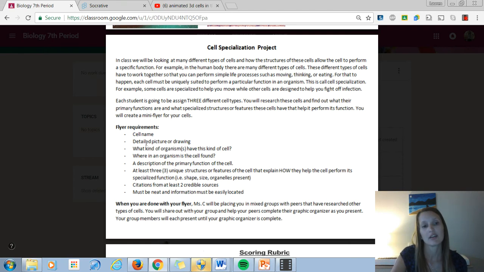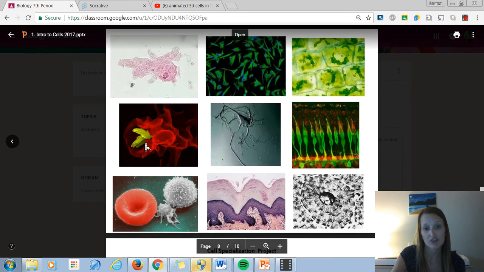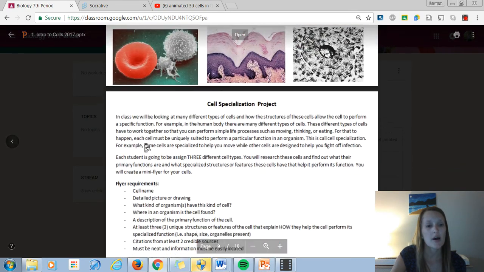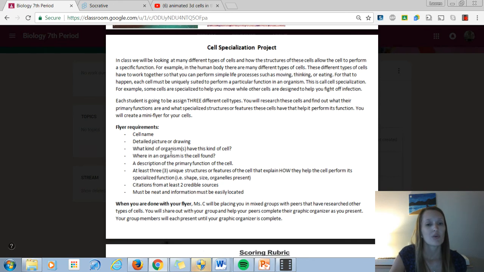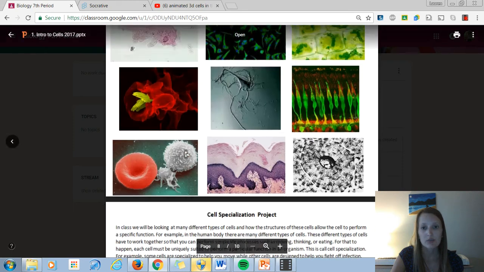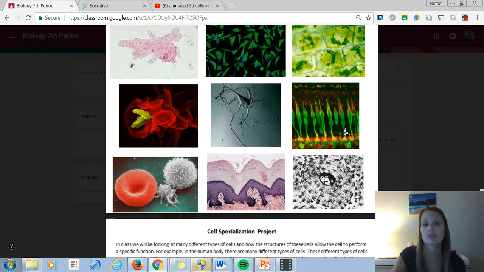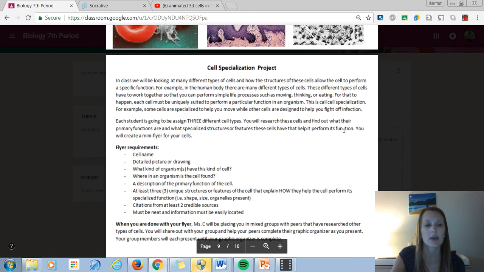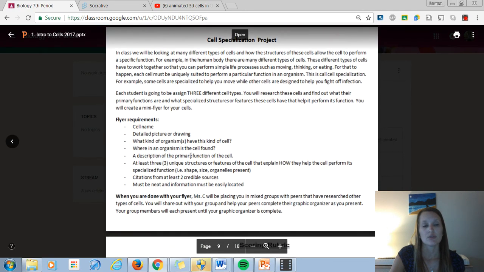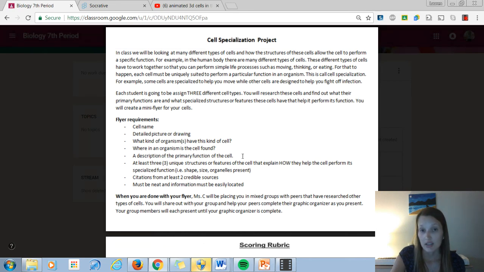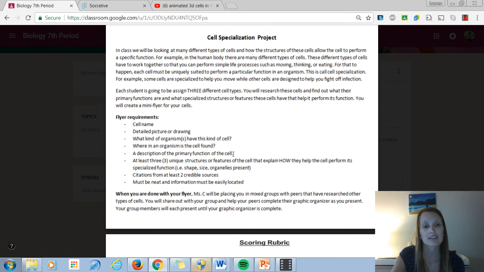And so this has all the requirements for what to put on your flyer. The cell name, a detailed picture, so a lot like these pictures, or maybe even a better one. Maybe an animation, that would work too. What kind of organism has that cell? So is it in a plant? Is it in an animal? Is it in a human? What types? And then where in that organism is it found? Like this one is found in the eye of a human. So I would say exactly that. Where in the human? In the eye. And then the function is, what does it do for us? So those cells in the eye, they help us see. And that is actually their job. That's what they're doing for the eye. It's helping us detect light.